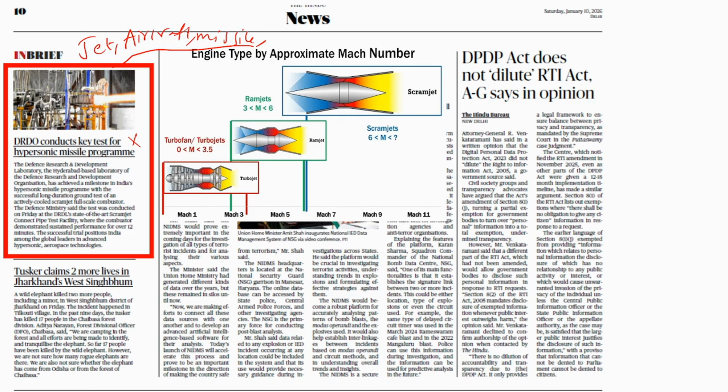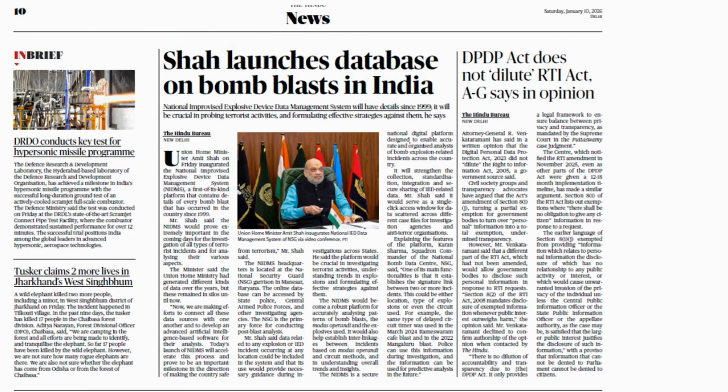Based on your engine type, it goes at some speed. There are various types of engines like turbojets, ramjets, scramjets, etc., each having different technology, and based on that you will achieve different speeds. If you don't know this, just go back to the basics and read the basic types of engines once, so that you can understand articles like this. Otherwise there is no news in this article. Just from a prelims perspective, I am asking you to read these various types of engines. Okay, moving on.